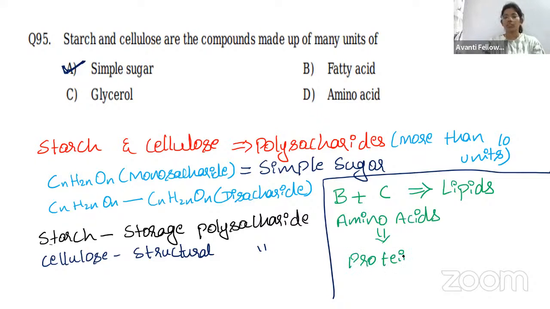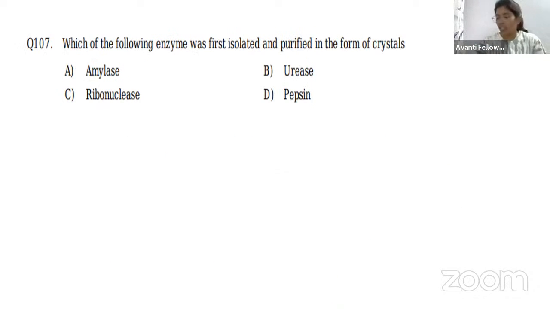Okay. So this is a simple basic question. But I just want to give you a brief of starch and cellulose, like saccharides, lipids, carbohydrates, and proteins. That's why I chose this question. Okay, next question we have here: which of the following enzymes was first isolated and purified in the form of a crystal? We know all four options are enzymes. But out of these four enzymes, which was isolated, purified and crystallized first?